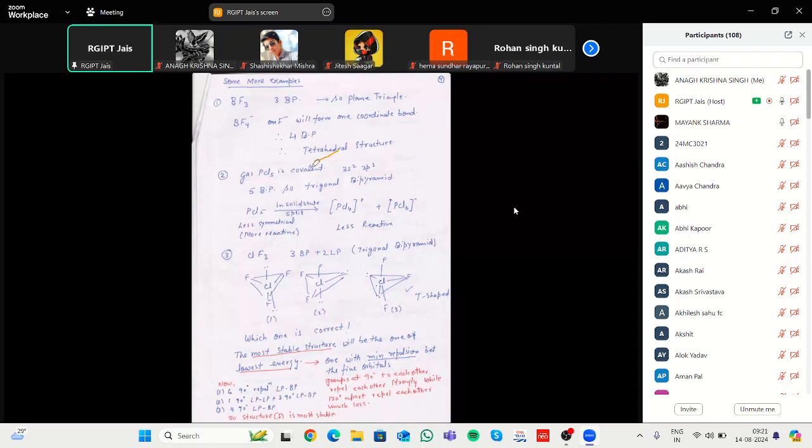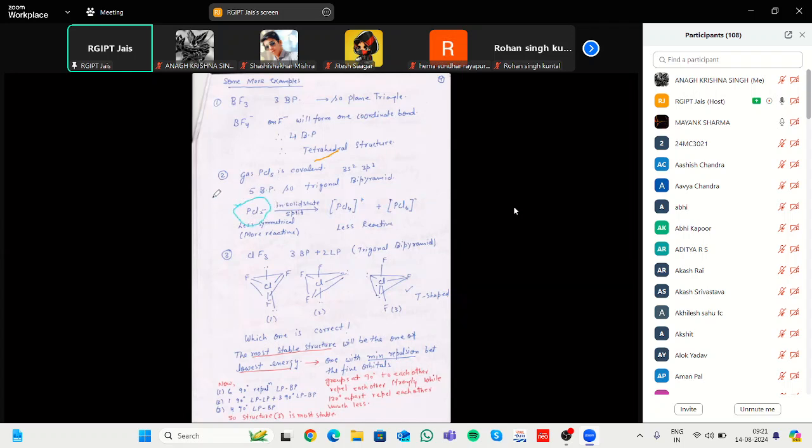In the case of PCl5, if it is in the solid state, it easily dissociates to give PCl4 plus and PCl6 minus. This is the actual structure after dissociation of PCl5, because there are 2 types of bond in this case.